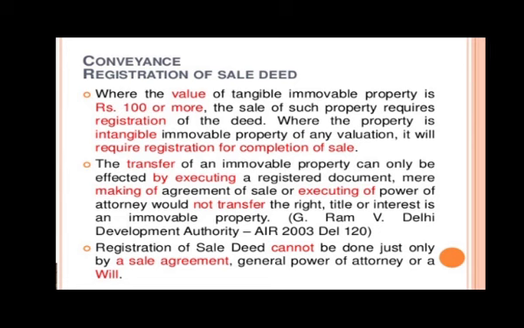Parties, that is buyer and seller. Second is subject matter. Third is consideration for that immovable property. And the last is conveyance. Conveyance can be done in two ways. First is by delivery of possession for anything less than 100 rupees. And second is by registered deed for anything more than 100 rupees.